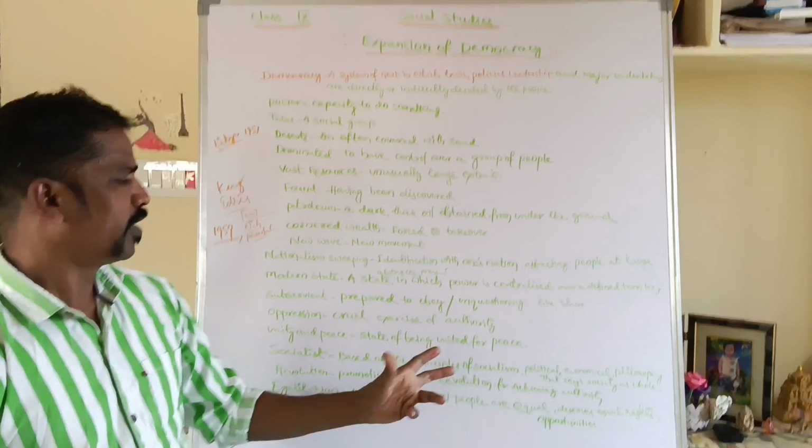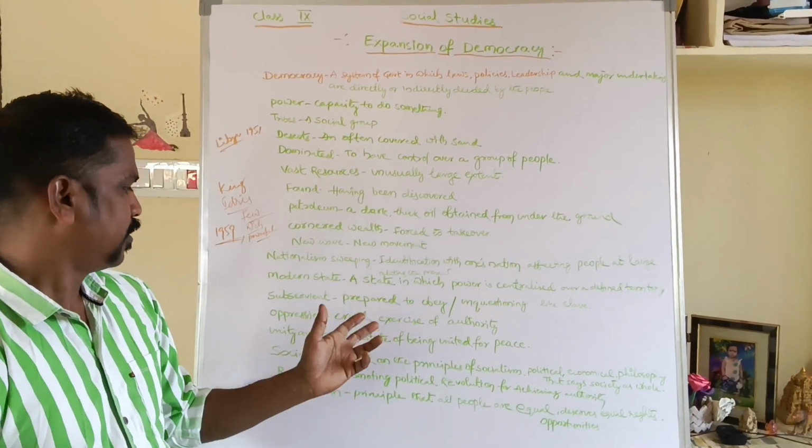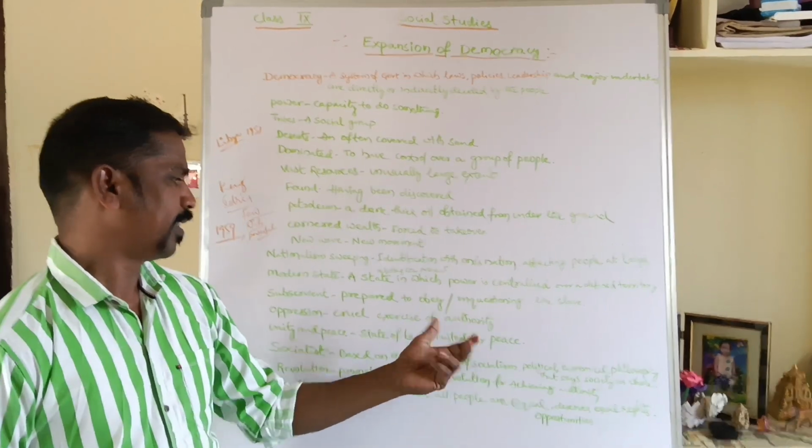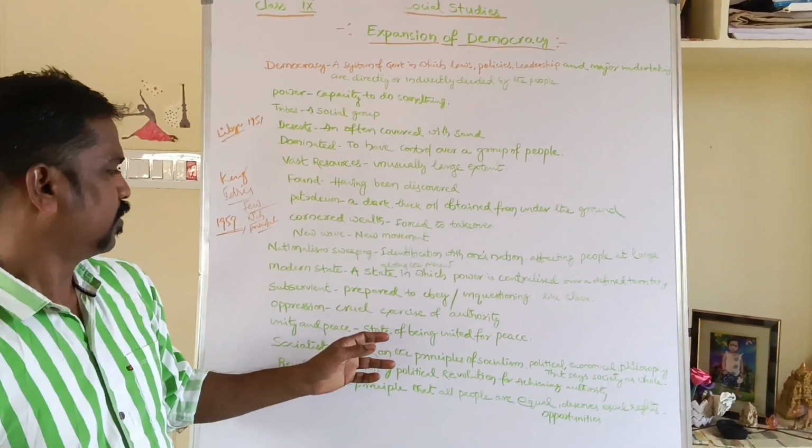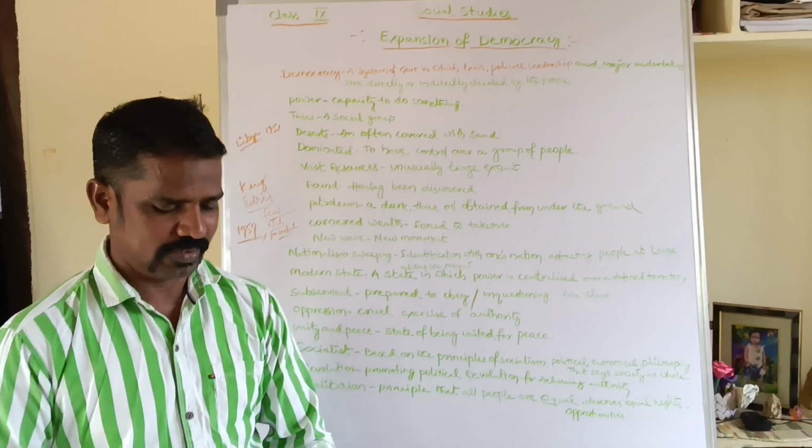So they gathered unitedly for peace. Unity and peace means the state of being united for peace.